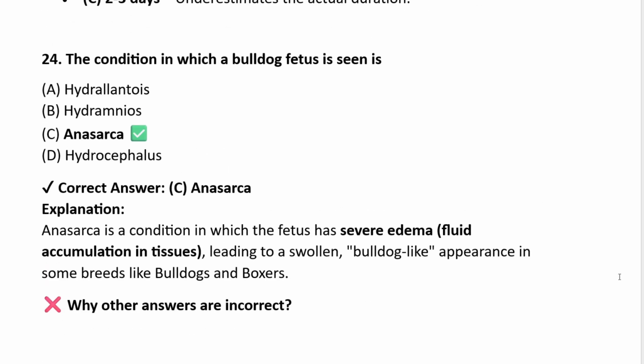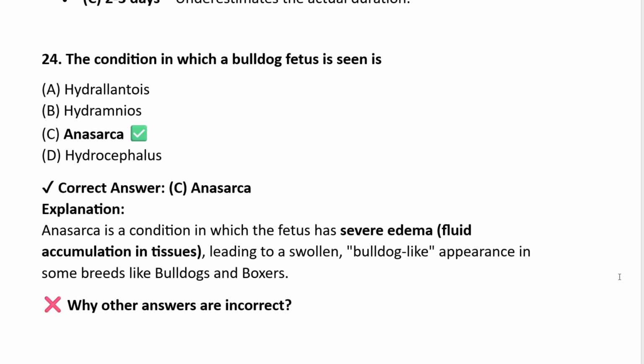The condition in which a bulldog fetus is seen is hydroallantois, hydroamnios, anasarca, hydrocephalus. The correct answer is C, anasarca. Anasarca is a condition in which the fetus has severe edema, fluid accumulation in tissues, leading to a swollen bulldog appearance in some breeds like bulldogs and boxer.